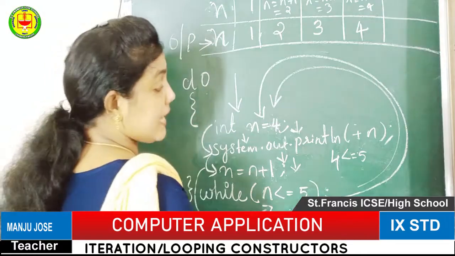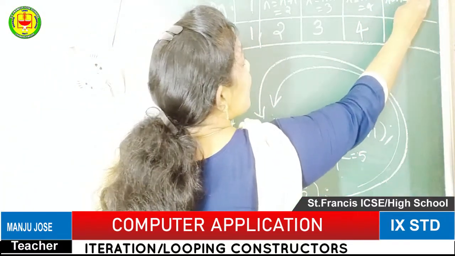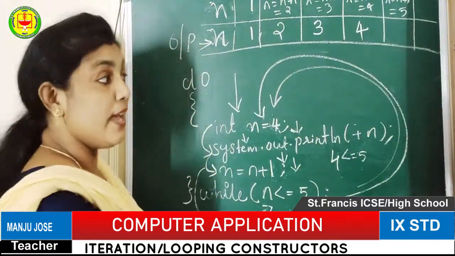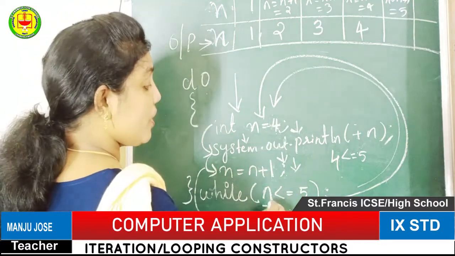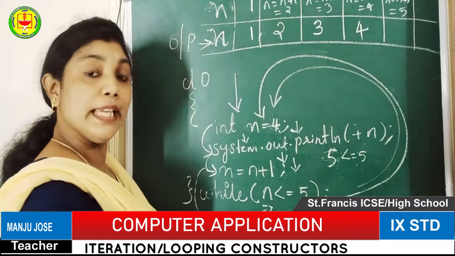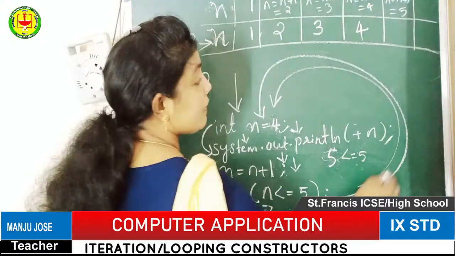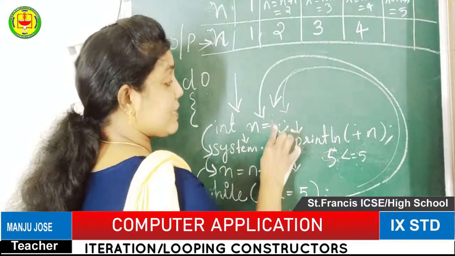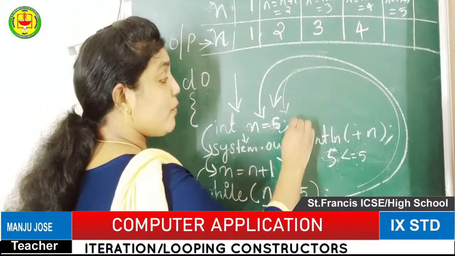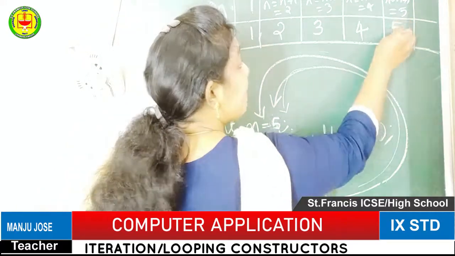Next, again they will increase the value: n = n + 1, and it will become 5. Then after changing the n value, we check 5 less than or equal to 5. Here the equal to is there, so this condition will be true. Again it will go back to the do section, the n value will be 5, and the next statement will be executed: the present value of n will be printed.